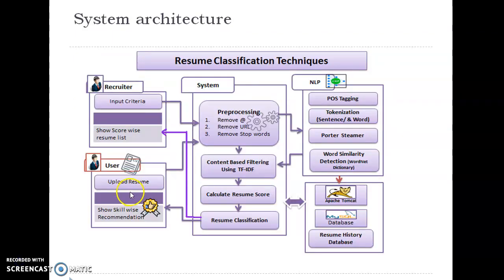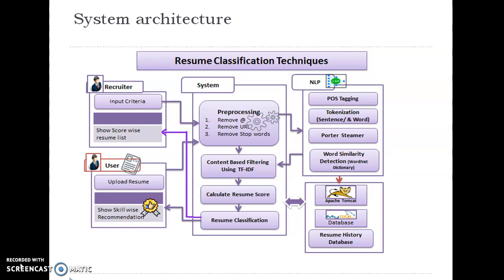This is the system architecture of our project. When a user uploads his resume to the system, pre-processing on that resume will be done, such as remove at the rate, remove URL, remove stop words. Then it will go to natural language processing. We are using a natural language processing algorithm for extracting keywords from the resume.